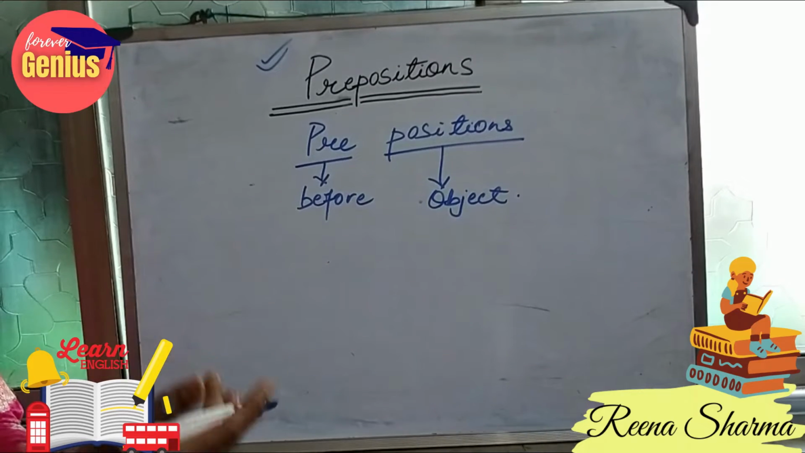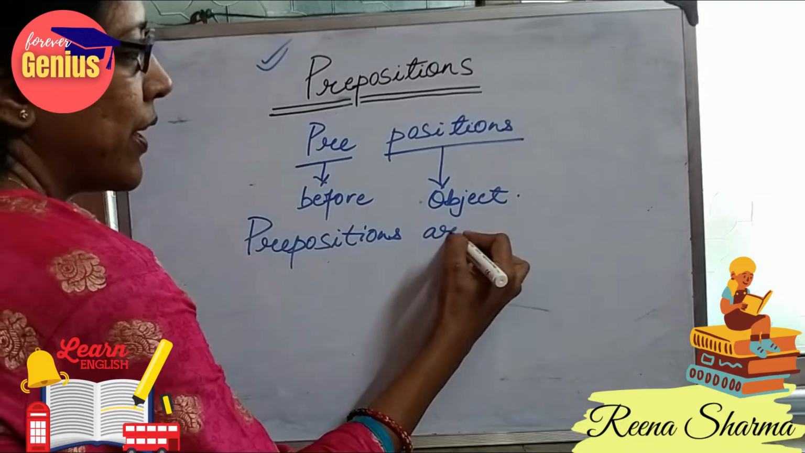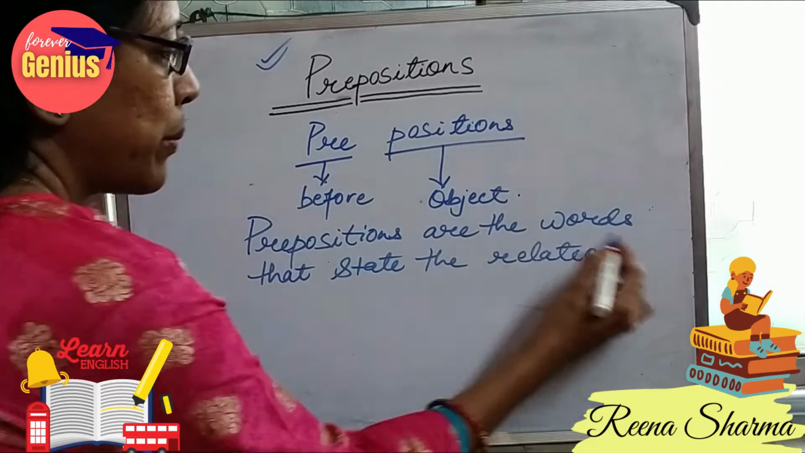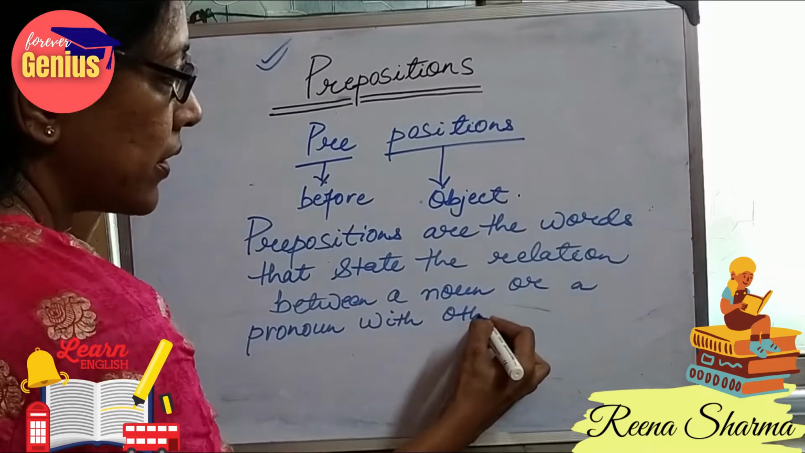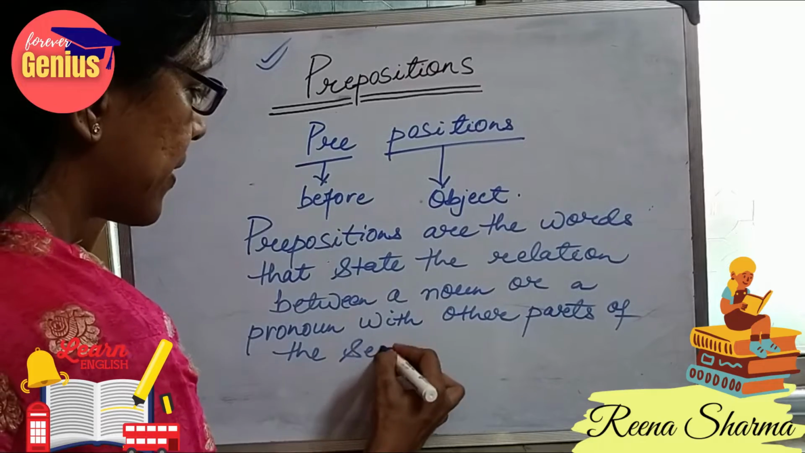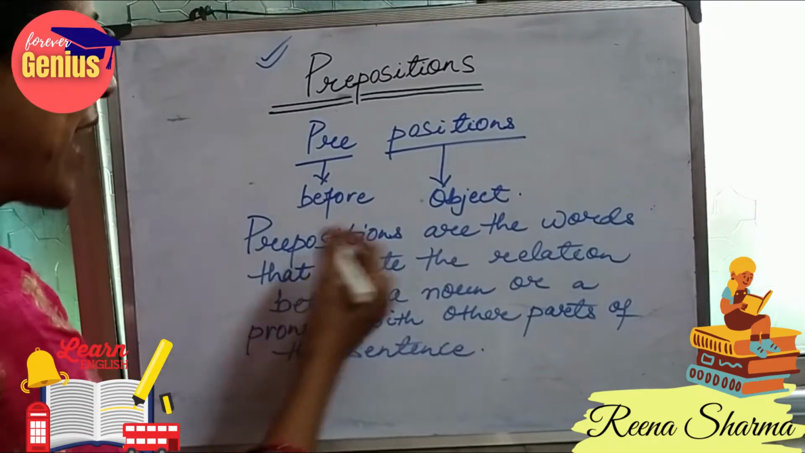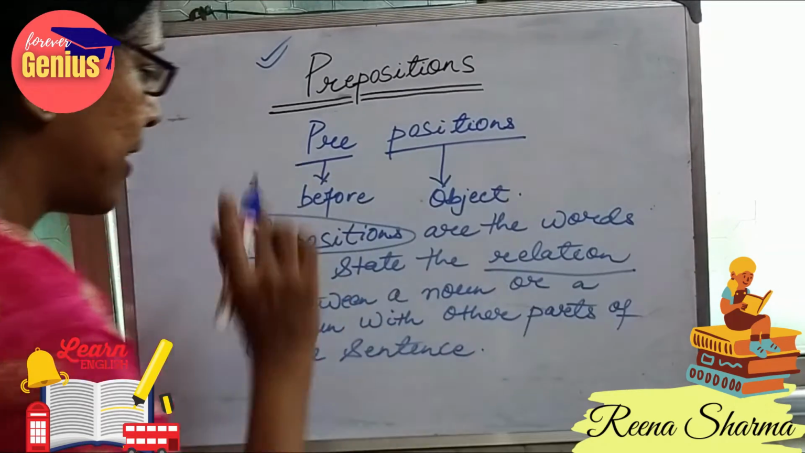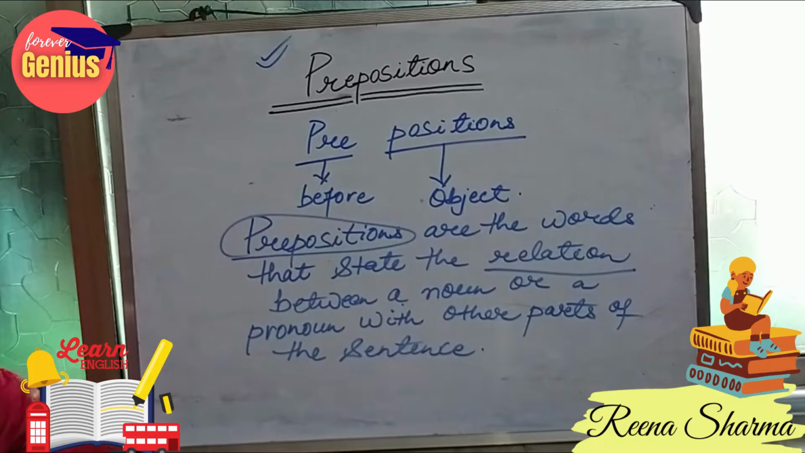Prepositions are the words that state the relation. Prepositions are the words that state the relation between a noun or a pronoun with other parts of the sentence. So what does this whole sentence mean? It means that these are words that state a relation between a noun or a pronoun with other parts of a sentence.